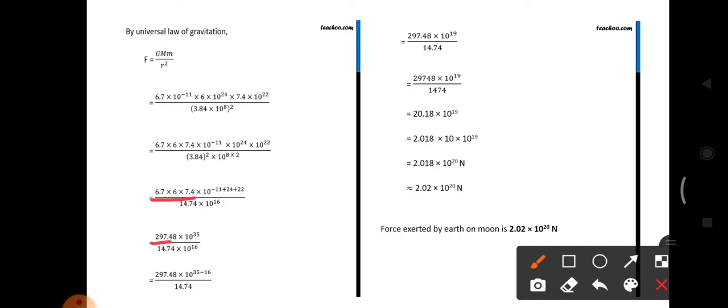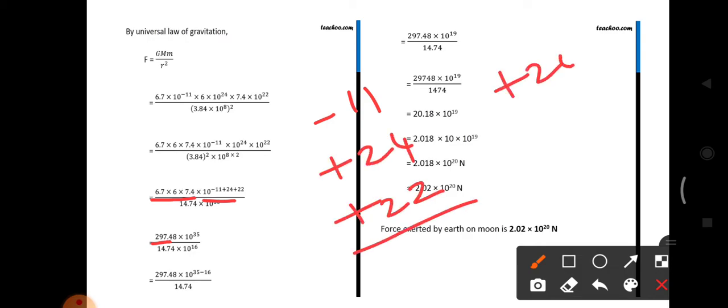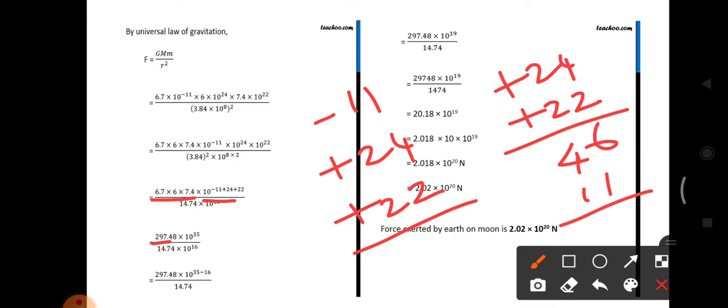When we multiply these values, we get 297.48. And see here minus 11 plus 24 and plus 22. So plus 24 and plus 22 is 46. Now 46 minus 11 is 35. So 10 power 35.